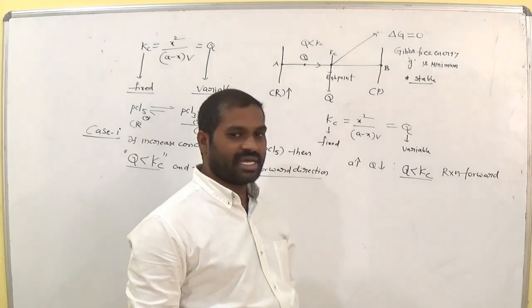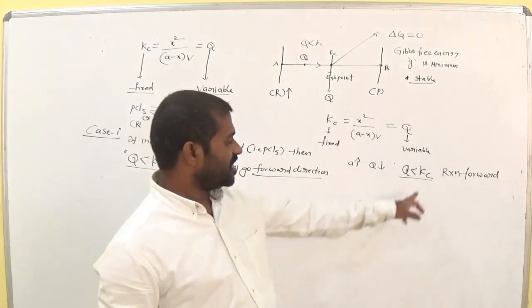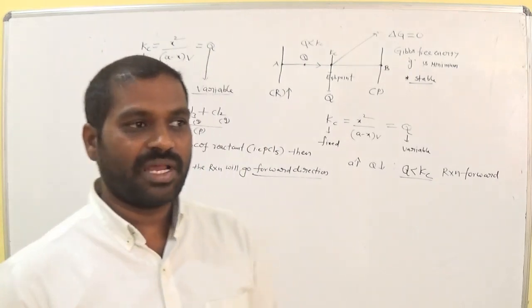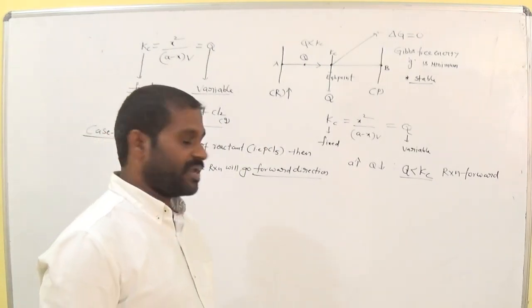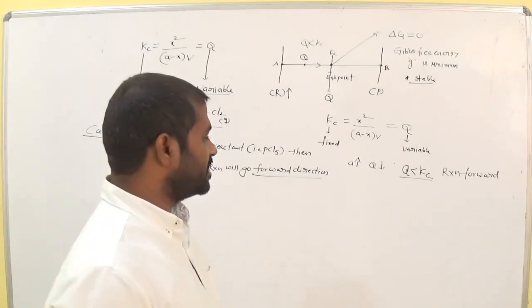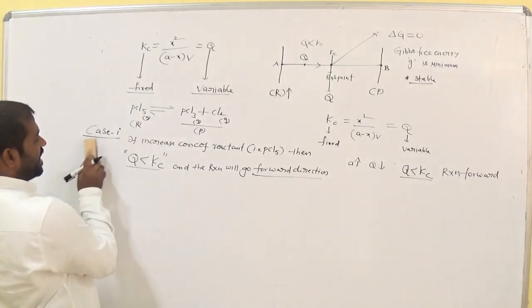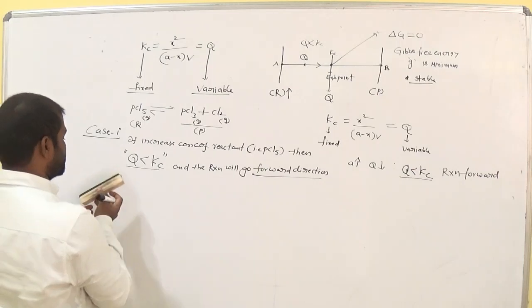What is meant by Q here? Reaction quotient. What is meant by Kc here? It is the equilibrium constant in terms of molar concentration. In the previous class we already discussed this. Okay. That is case 1 in delta n equals positive.